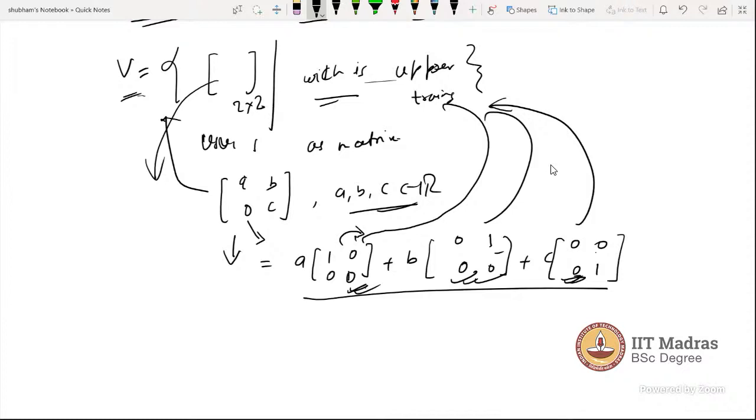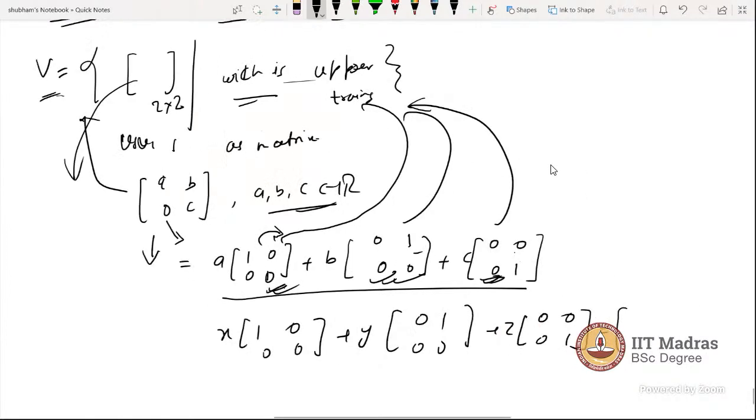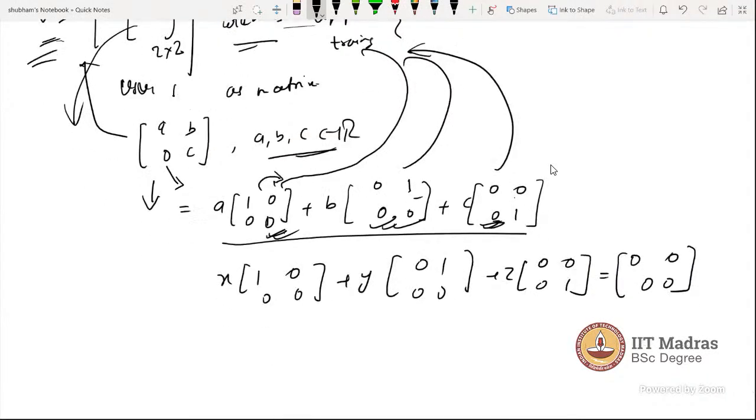Now check whether these vectors are linearly independent: x times [1 0; 0 0] plus y times [0 1; 0 0] plus z times [0 0; 0 1] equals the zero matrix, because the zero vector in this vector space is the zero matrix, which is also upper triangular.